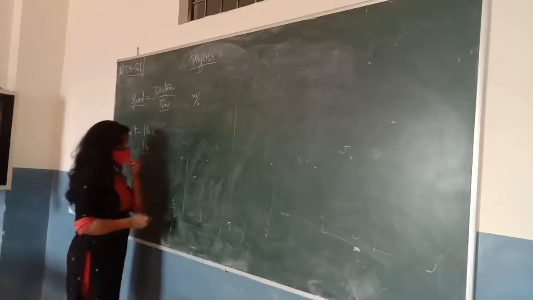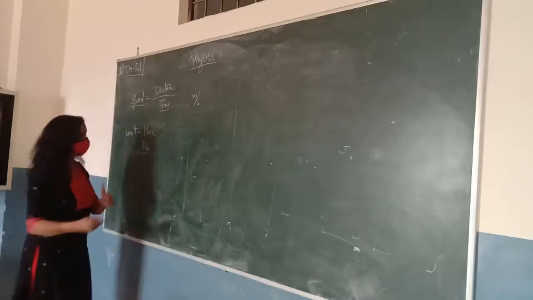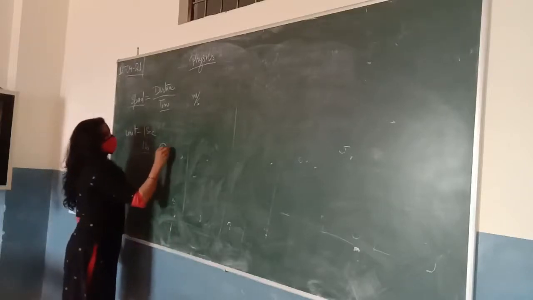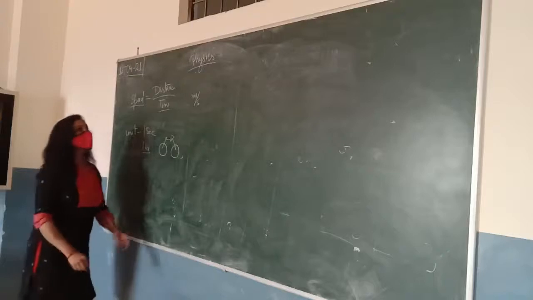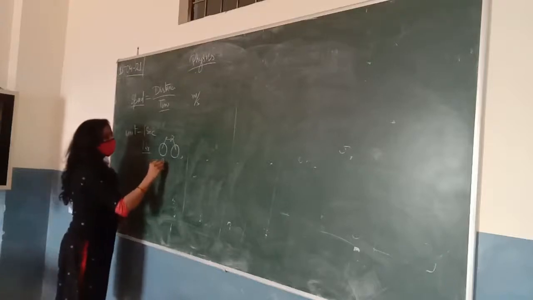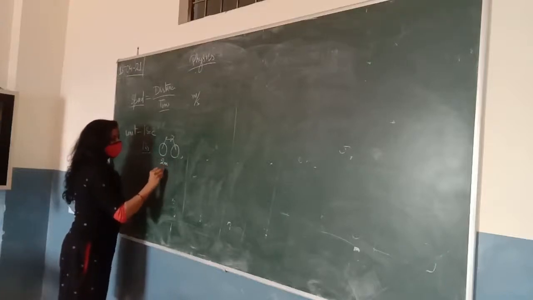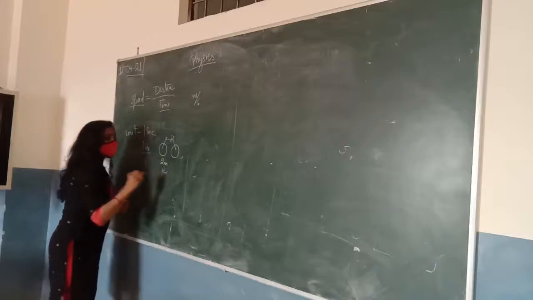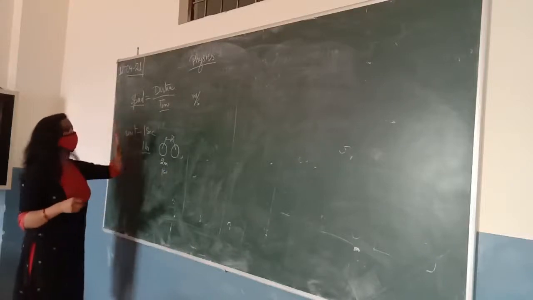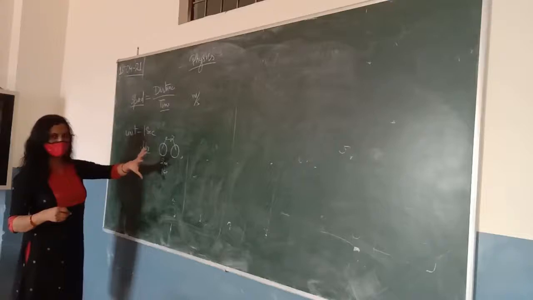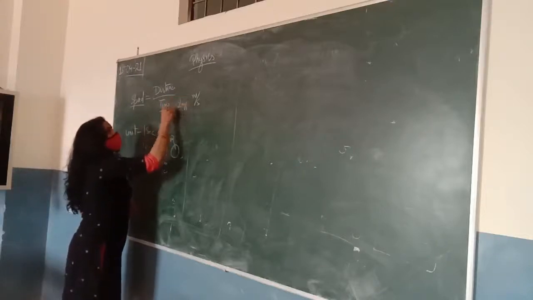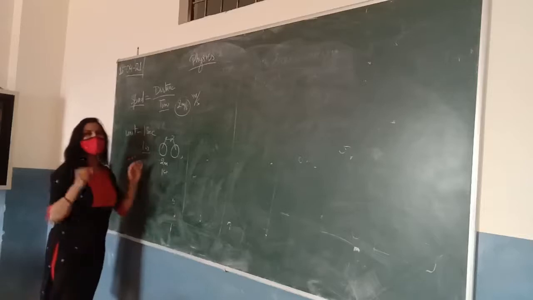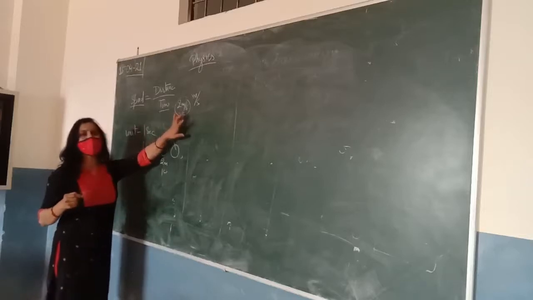For example, suppose we are riding a bicycle, and you cover 2 meters in 1 second. So we will say that the speed of your bicycle is 2 meter per second. So here we are representing the speed in meter per second.